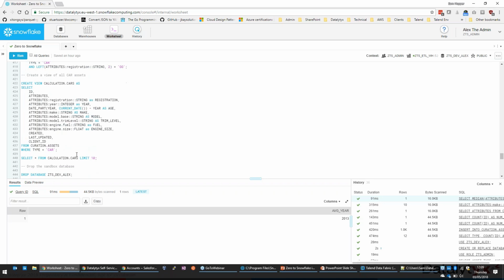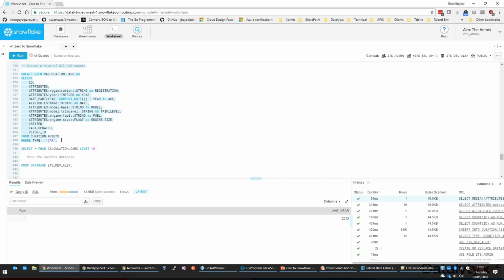And then finally, a good way of working with semi-structured data is to build it into a view, or even to do a create table, select type of statement and push it into a table. But here's a view where we're actually creating a view called cars, which is just the cars from our asset data, but we've exploded out the different attributes from that attributes field into their own fields.